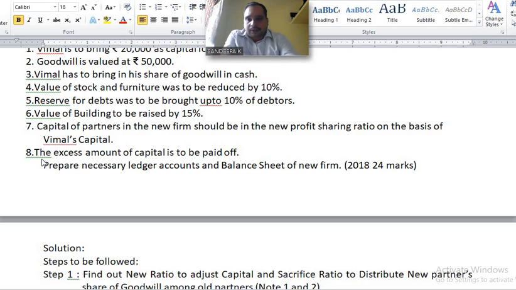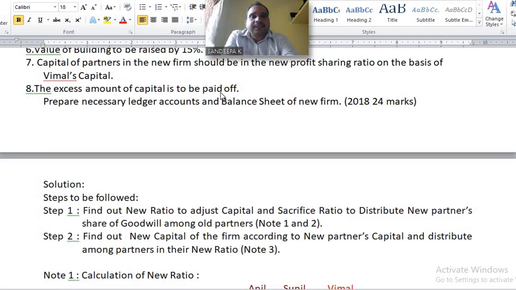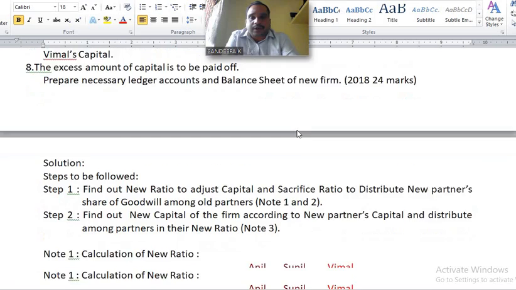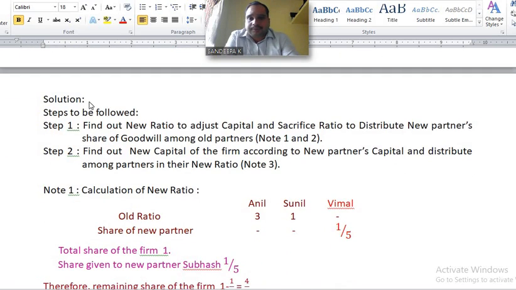Next one. The excess amount of capital is to be paid off after all adjustment. After adjusting old partners' capital according to new profit sharing ratio, if there is an excess amount available in partners' capital account, then that much amount has to be paid off. Understand? Next one. Prepare necessary ledger accounts and balance sheet of new firm. Okay, please see the solution.